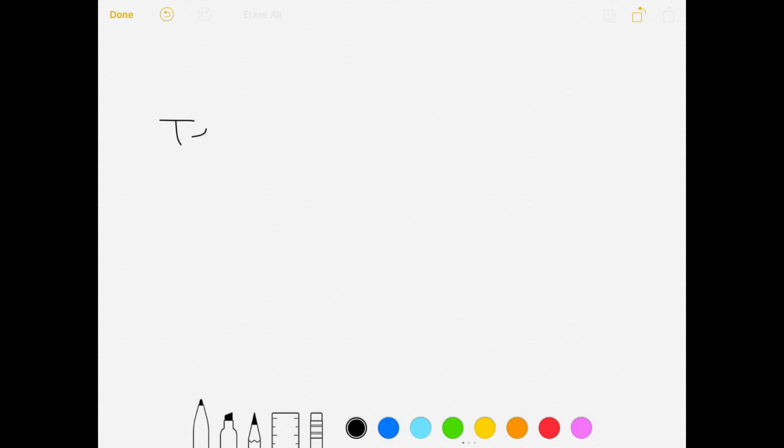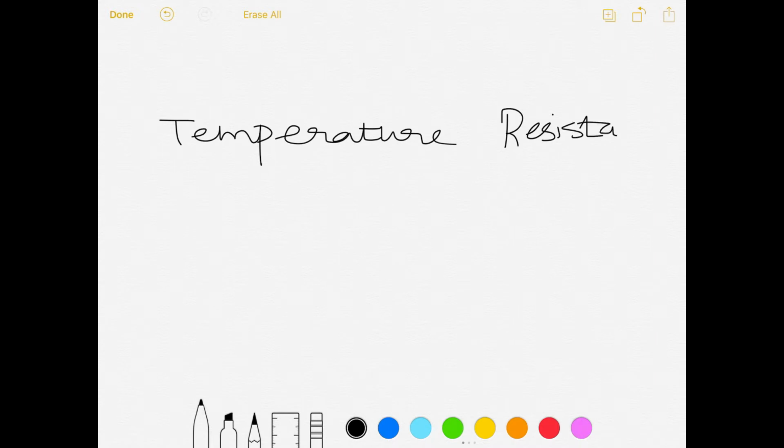If the temperature increases, then the resistance in the wire also increases. So we can say that the resistance is directly proportional to the temperature. As the temperature of the conductor increases, the resistance also increases. They are directly proportional. Now what if I decrease the temperature of the conductor? That means obviously the resistance will also go on decreasing, right?